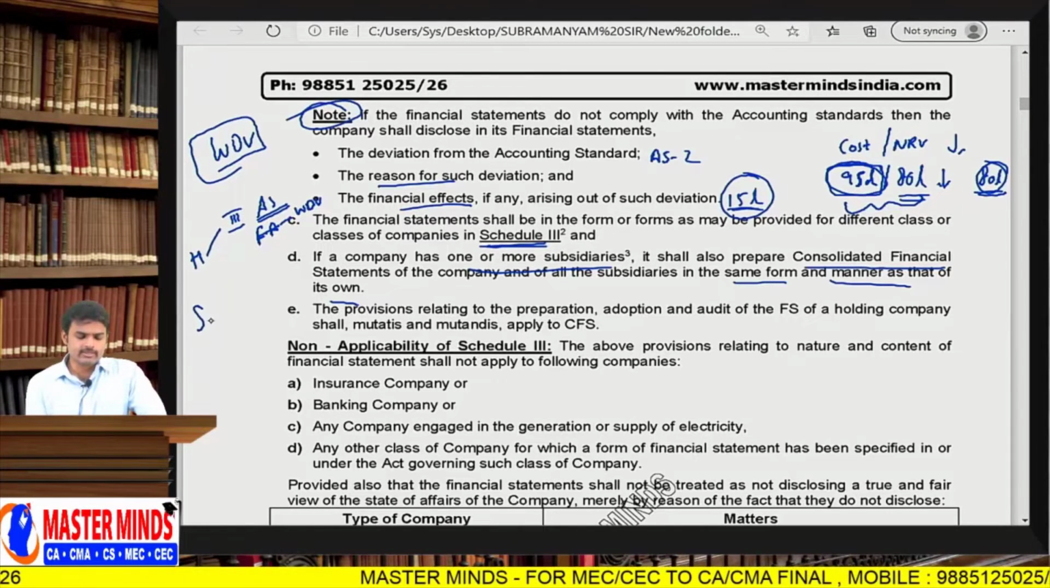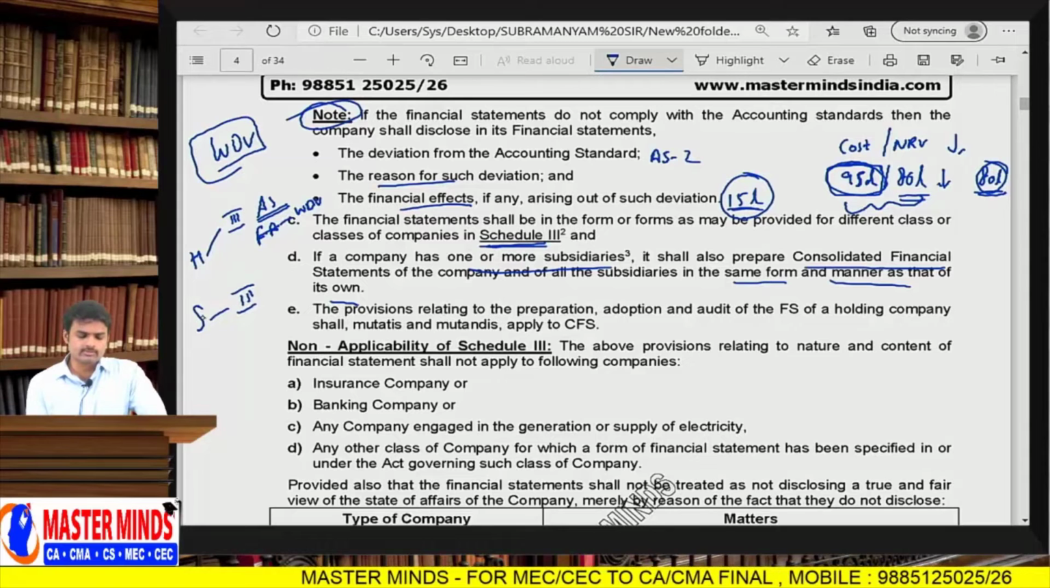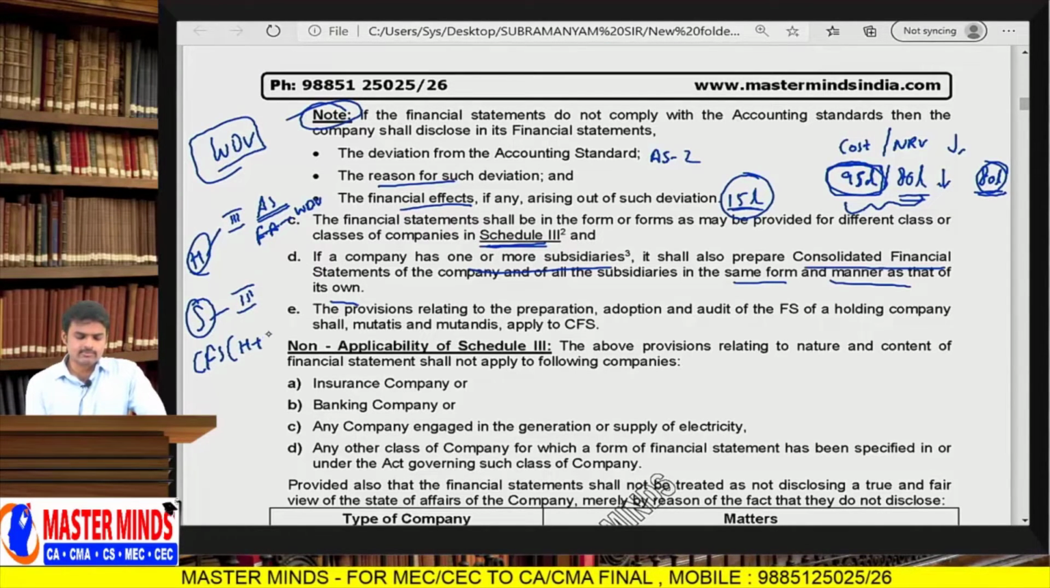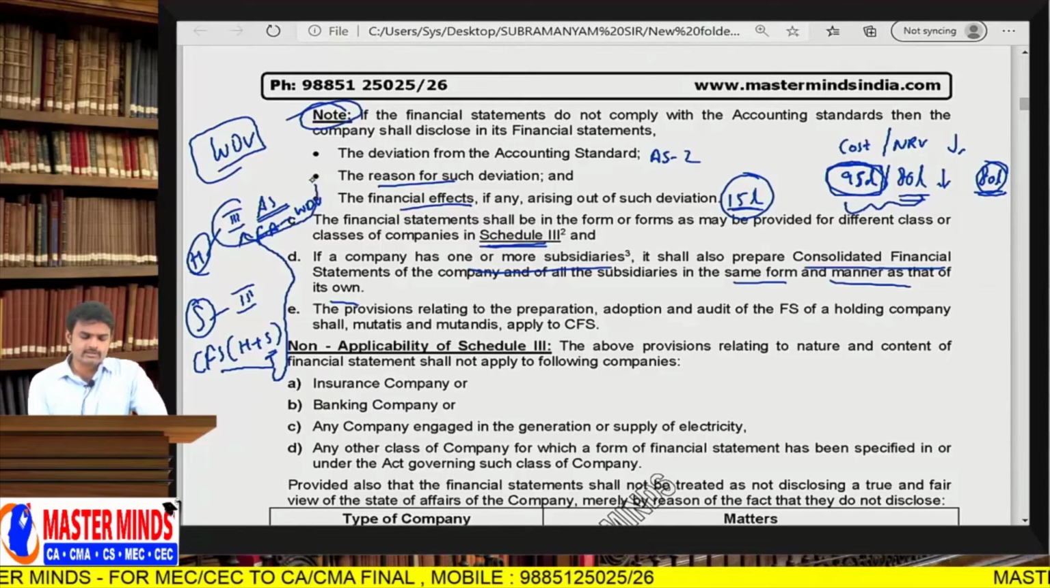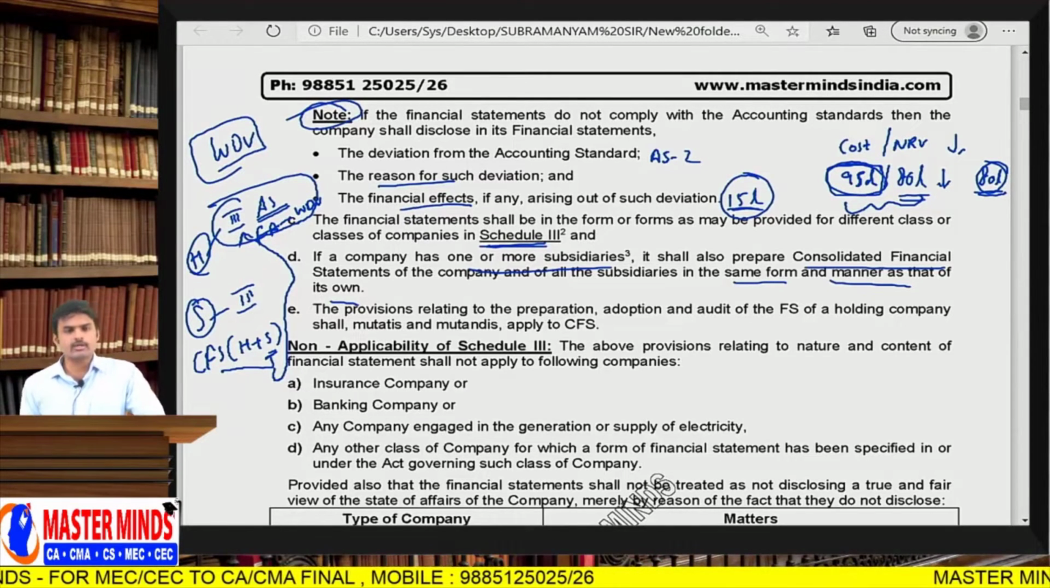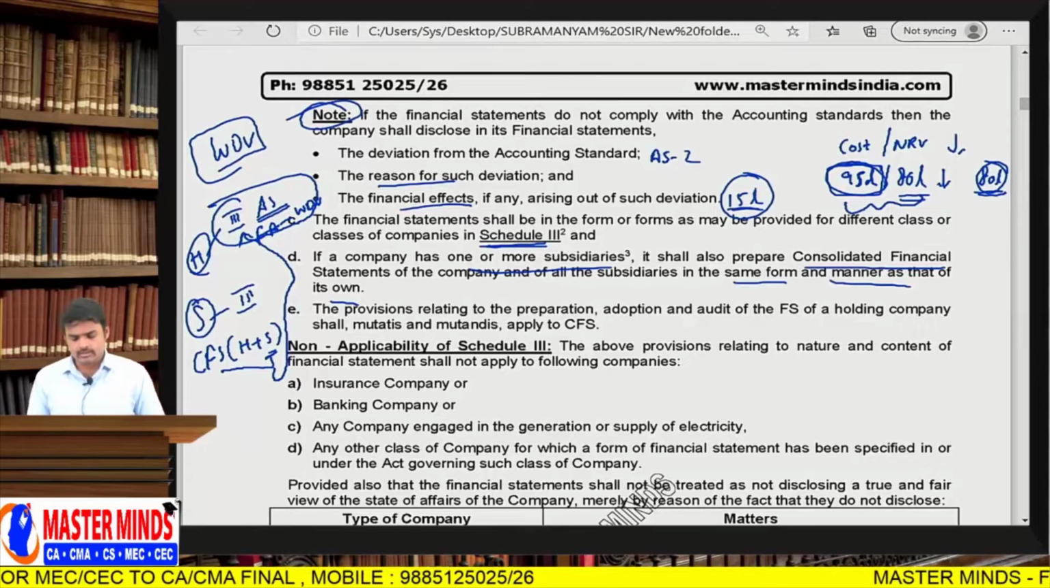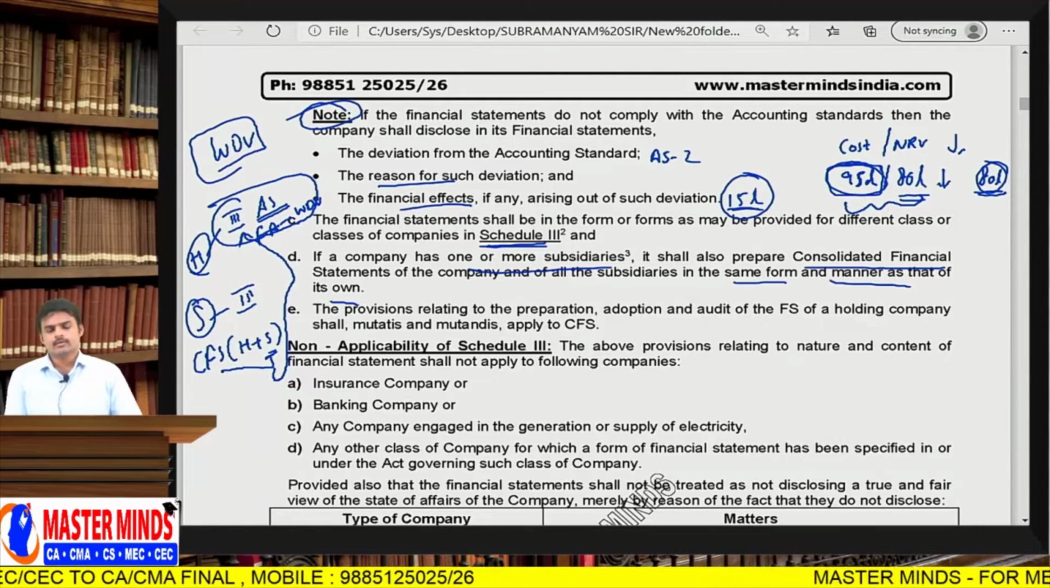Now the subsidiary company is also required to follow this. When you are preparing consolidated financial statements, which means H plus S, holding plus subsidiary company, you have to prepare the CFS in the same manner in which you prepared the holding company financial statements.